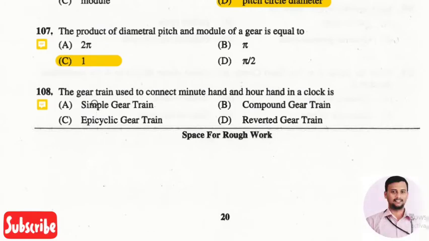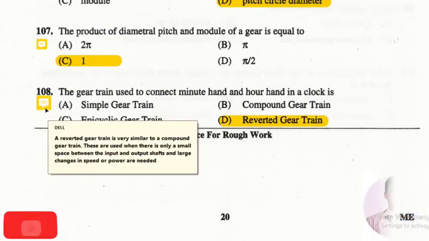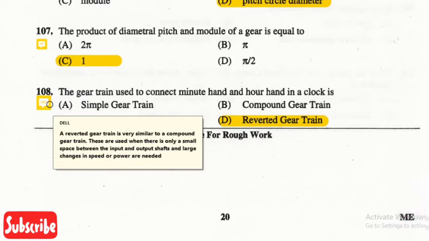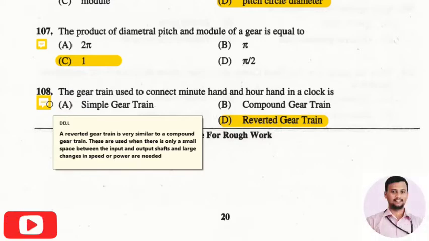The next question is, the gear train used to connect the minute hand and the hour hand in a clock is. The right answer is option 4, that is reverted gear train. Reverted gear train is very similar to the compound gear train. These are used when there is a small space between the input and output shafts and we need large changes in the speed.